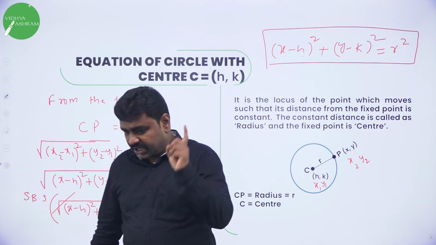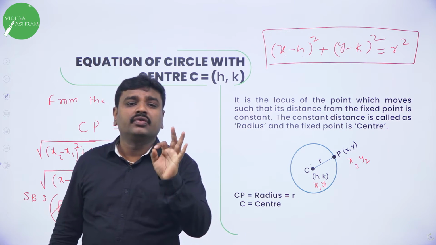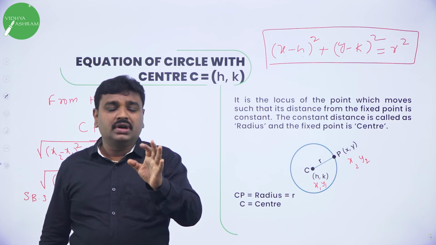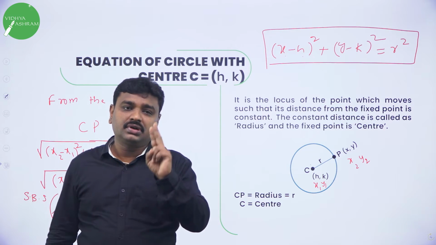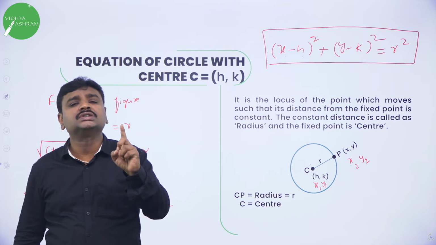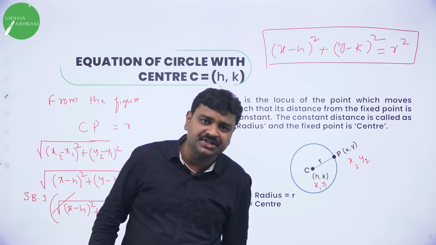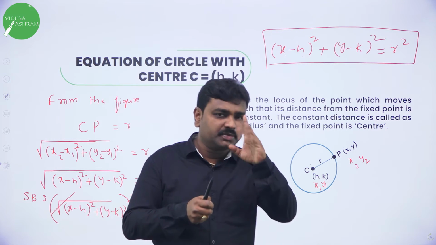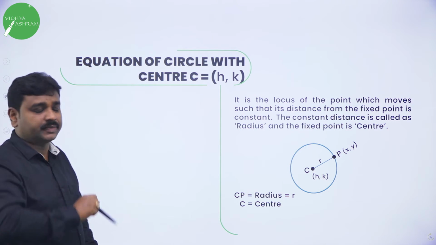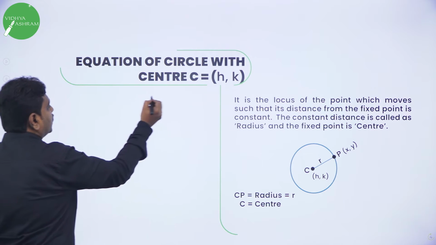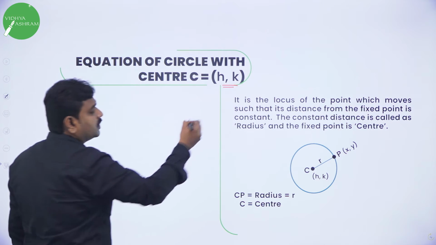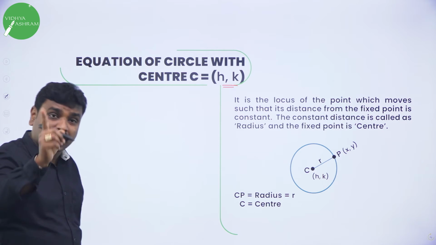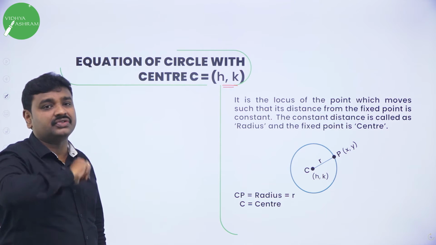Now again I am repeating, if you want to solve any problem, you should be thorough and the equation should be on your tongue tip. Right now we have learned only two equations. The first one is the equation of circle with center origin and the second one is the equation of circle with center h comma k. Let me summarize. Answer my question. What is the equation of circle with center h comma k? I am not asking you to derive, I am asking you what is the equation. I told you, memorize.